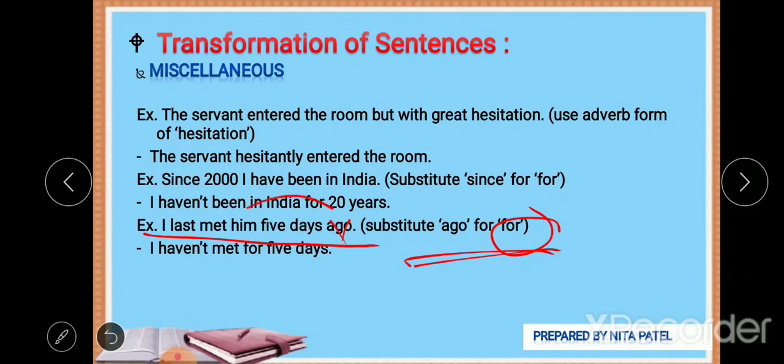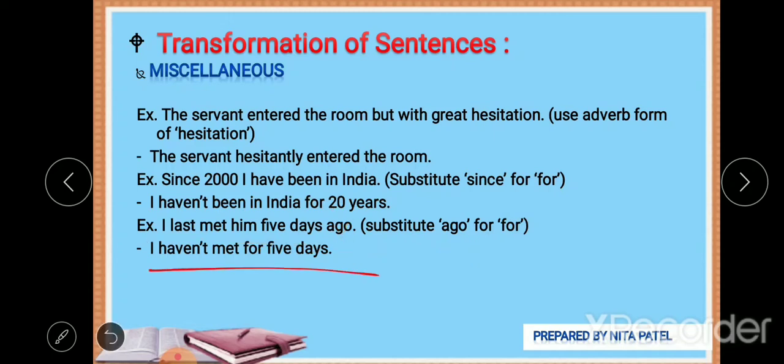Here look, 5 days, of course it is a period of time, so it is a bit easy. Before 5 days I met him, right now I haven't met him. So I haven't met him for 5 days. I haven't met him for 5 days.